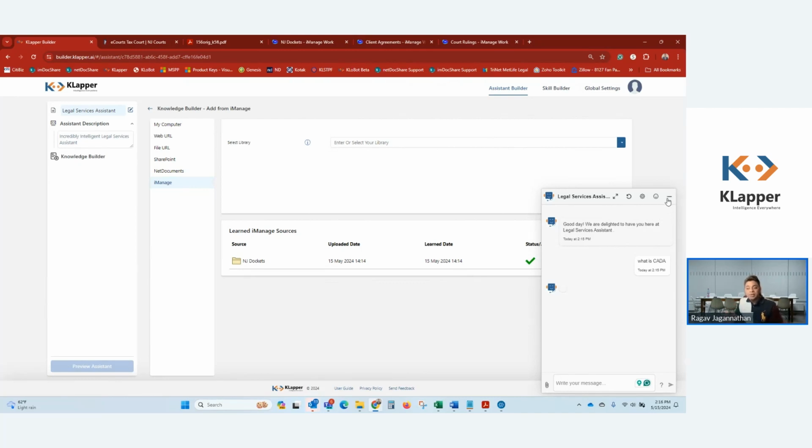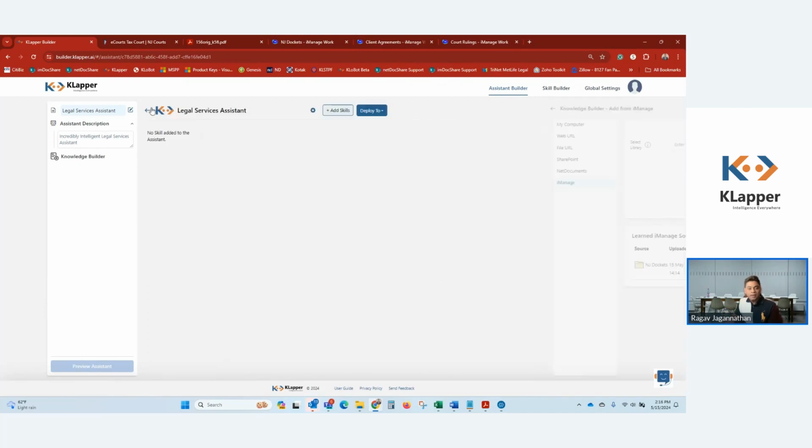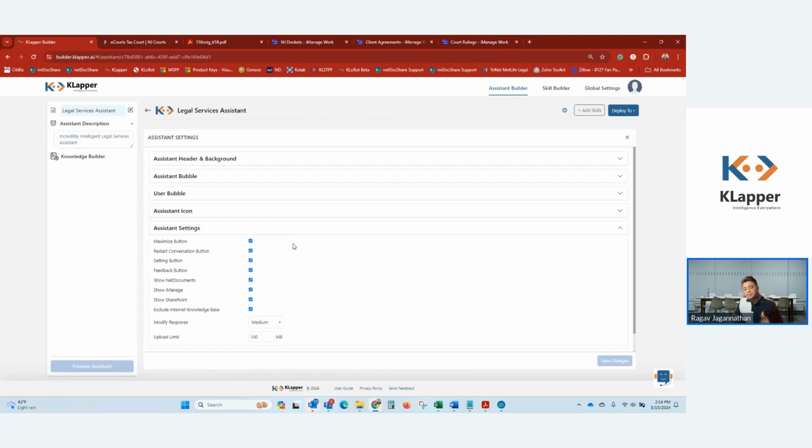The way you eliminate noise here is by going into the assistant settings. This is a setting I want you to know is so unique to KLapper, because you can design the assistant to exclude internet results, meaning that it only gives you back content that is part of the training data set KLapper has been trained on.